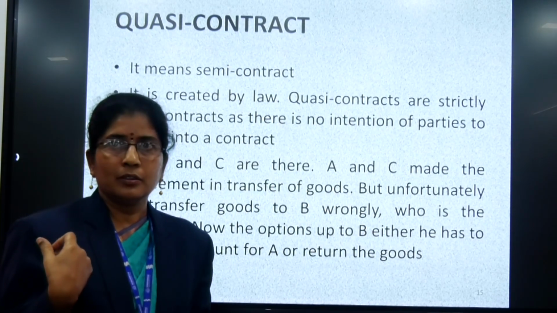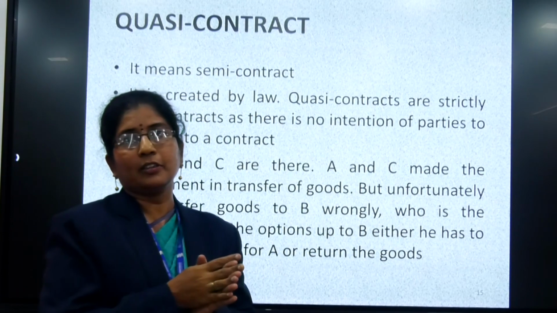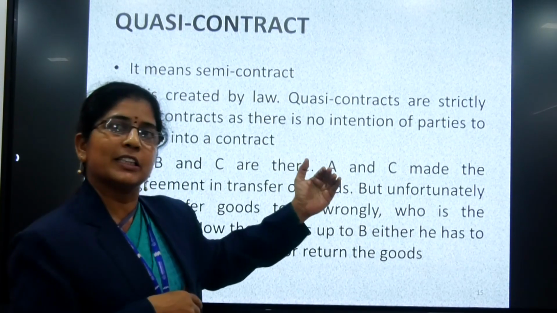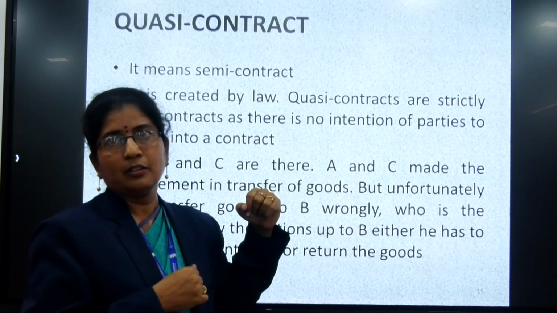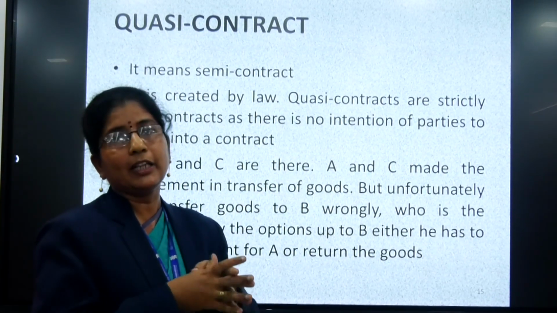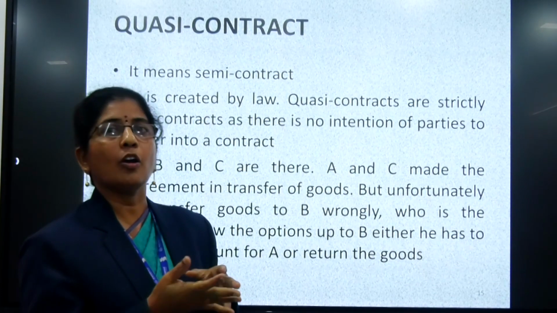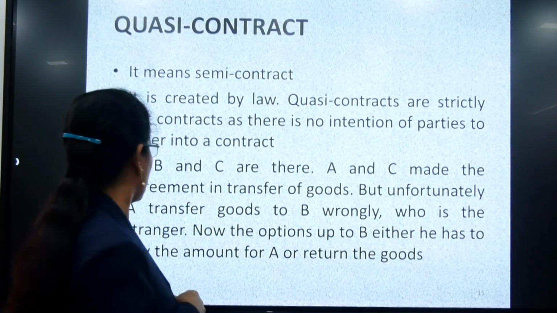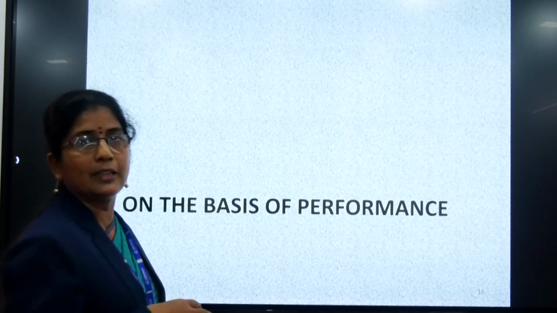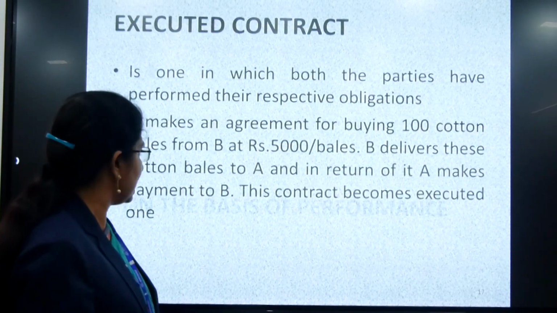Accidentally, the neighbor has consumed that food. So what will happen? The actual customer will go and ask for it. Here the person who consumed the food did not intentionally get into a contract. By accident, the food was delivered and he consumed it. So he may or may not pay for the food consumed. That is a quasi-contract. It is not a contract as there is no intention of the parties.